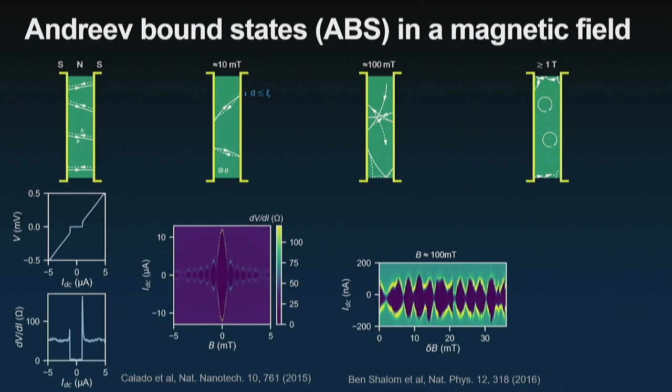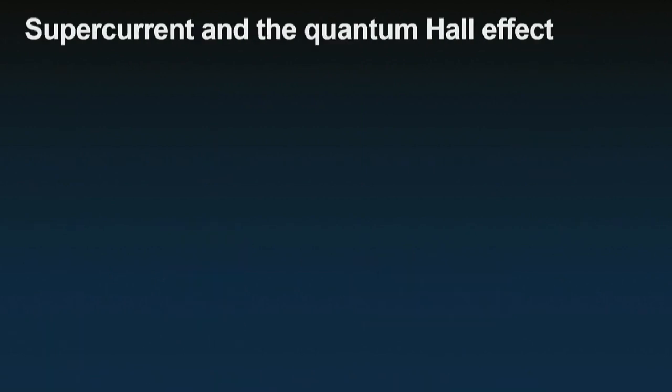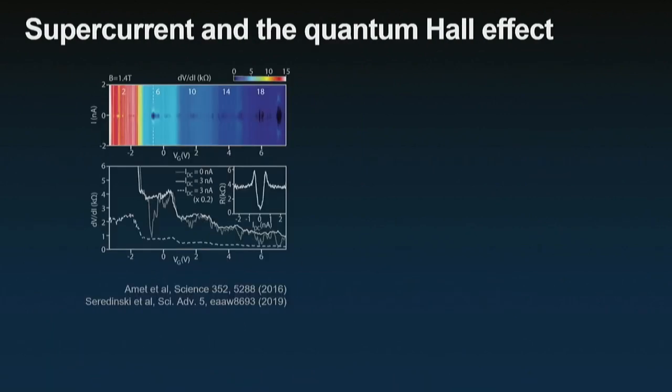However, this presents interest, as theoreticians have predicted that this regime could host Majoranas or non-abelian anyons or whatever you fancy. So there was a lot of research in this field, particularly in the group of Gleb Finkelstein at Duke University, who observed in the quantum Hall regime, where you see a clear quantization of the conductance at high bias, that they could have superconducting pockets emerge in graphene devices.